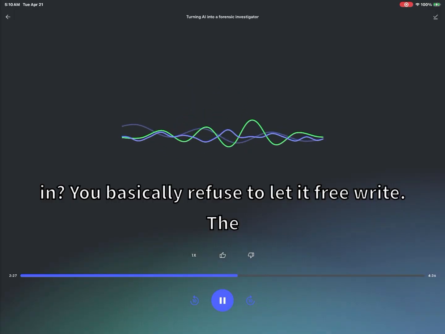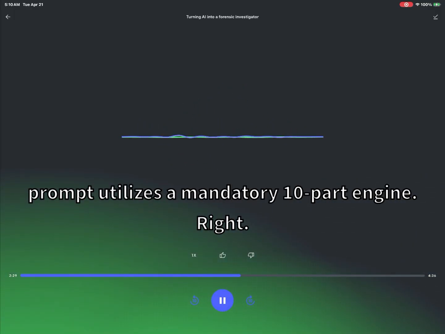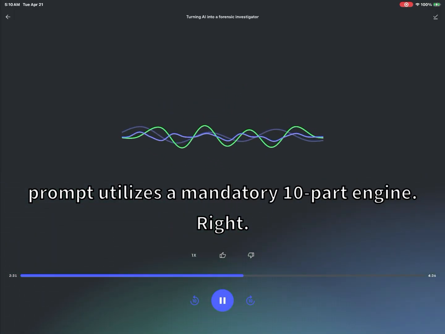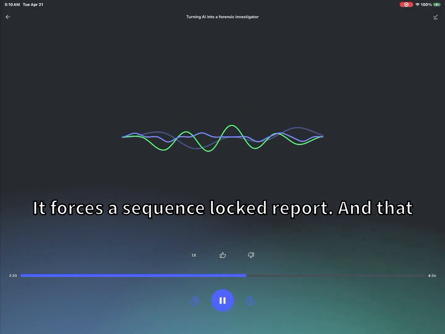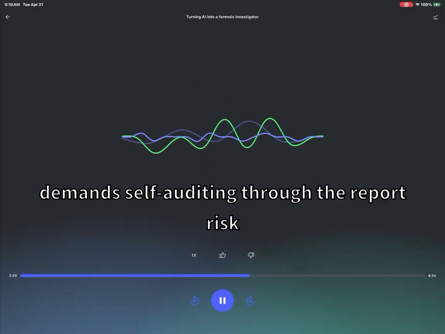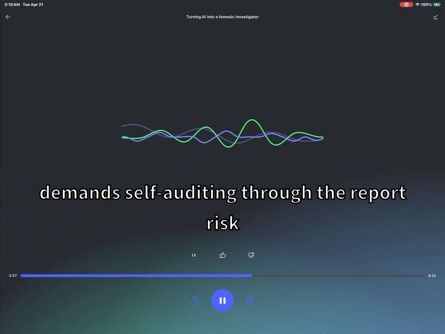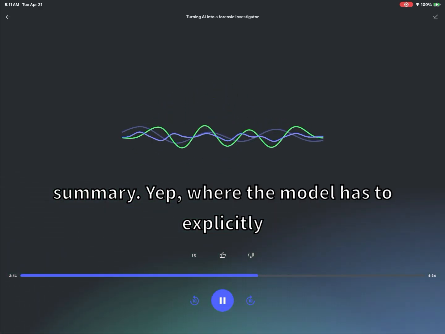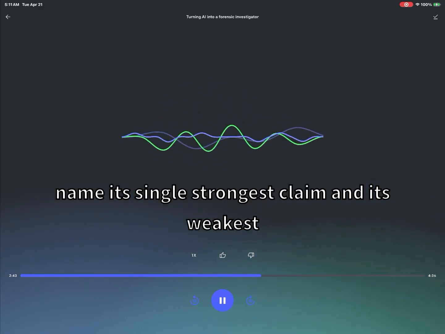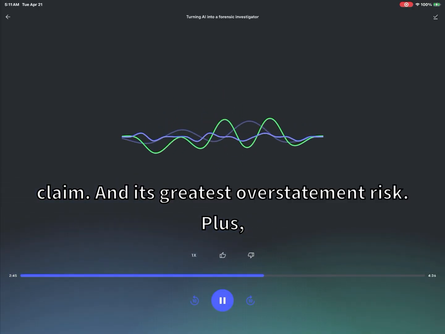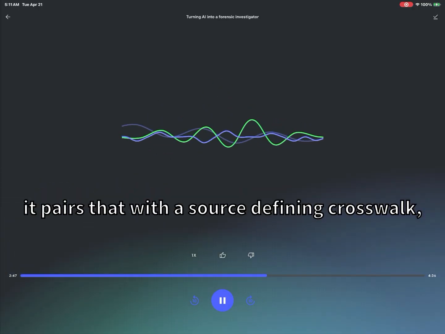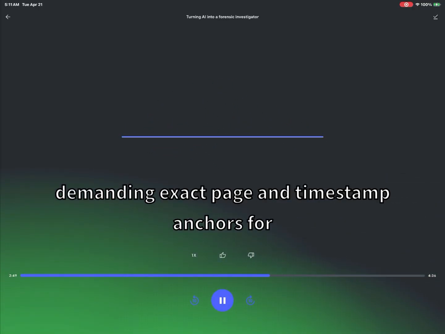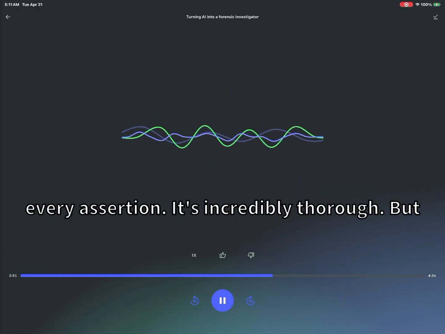You basically refuse to let it free write. The prompt utilizes a mandatory 10-part engine. Right, it forces a sequence-locked report, and that demands self-auditing through the report risk summary, where the model has to explicitly name its single strongest claim, its weakest claim, and its greatest overstatement risk. Right. Plus, it pairs that with a source-defining crosswalk, demanding exact page and timestamp anchors for every assertion.